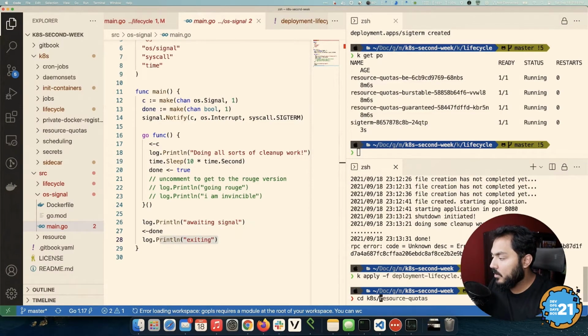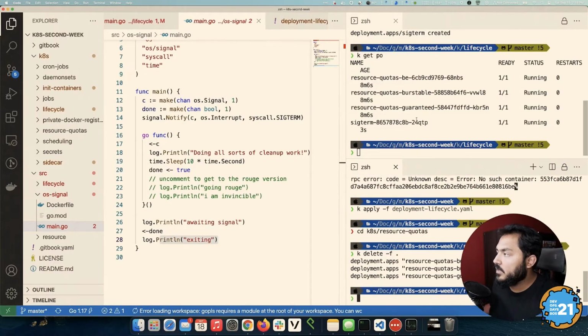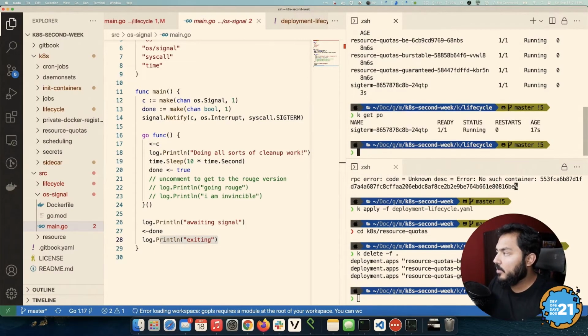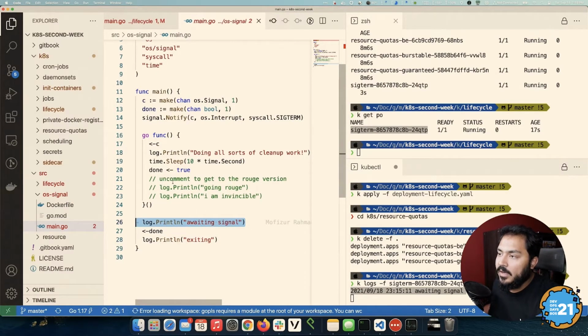Okay, source code. So I'll get rid of the other ones. Okay, get po. I will see I have only one SIGTERM here. Let's look at the log for the SIGTERM. kubectl logs -f SIGTERM, and I'll be awaiting the signal here. So my code is stuck right now in this part, right? And this goroutine is stuck on getting a SIGTERM sent to it.